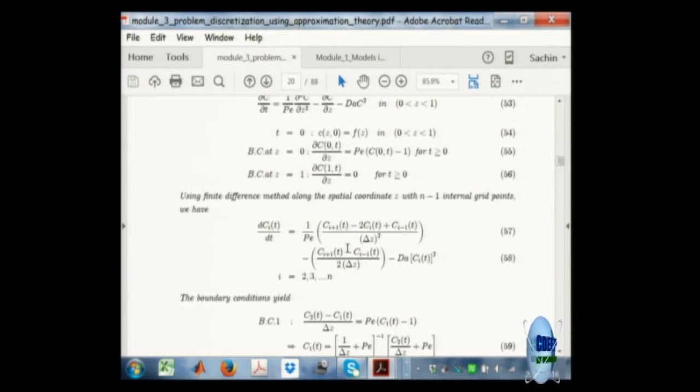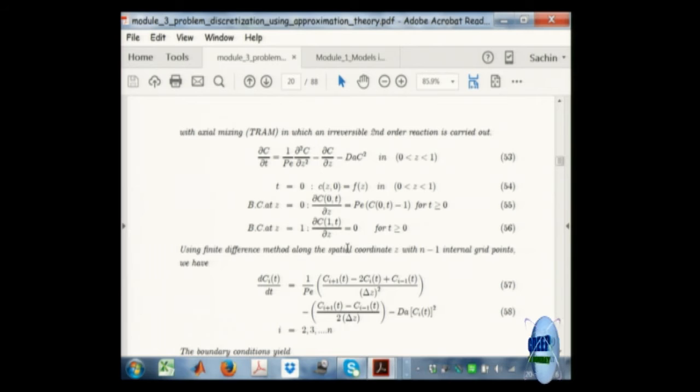This is a second order differential equation, and there are two boundary conditions. At this stage I am not going to solve the problem, I am just going to transform it. I am teaching them how to transform the problem, not how to solve it.